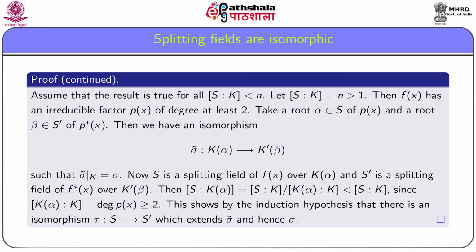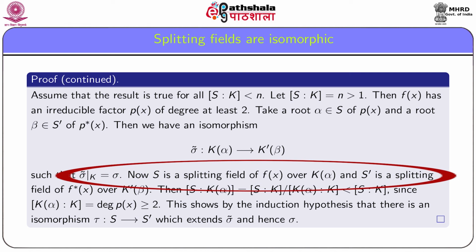Then from the previous result, we have an isomorphism sigma tilde from k(alpha) into k dashed(beta), such that the restriction of sigma tilde to k is equal to sigma.